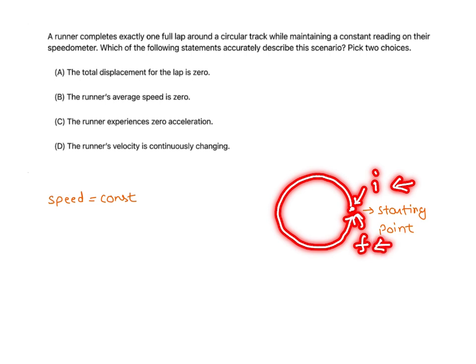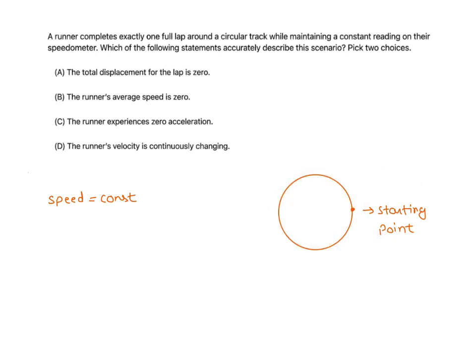So since initial and final point are the same, I can say displacement is zero. So one option is displacement is zero, of course, for a complete or full lap. So this is correct.